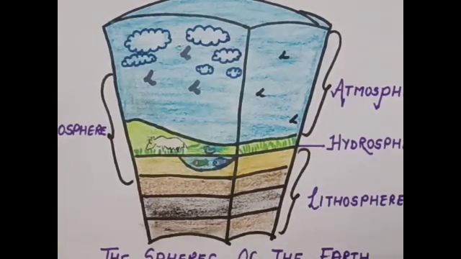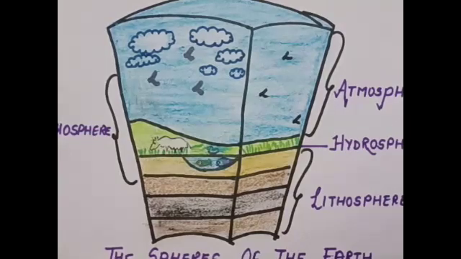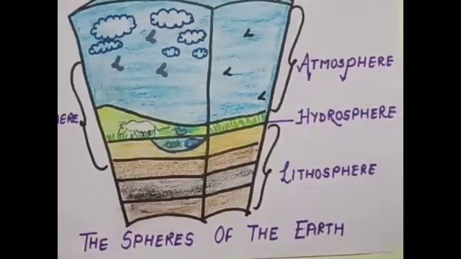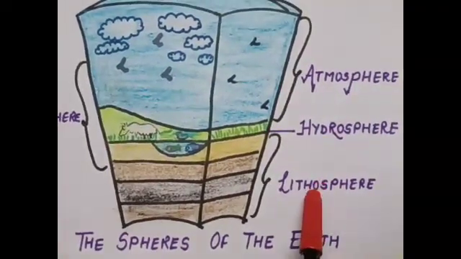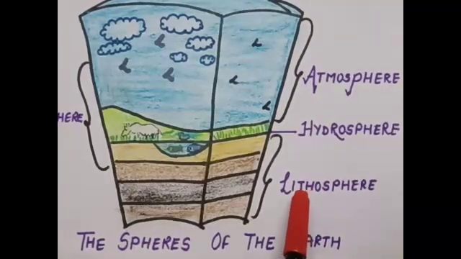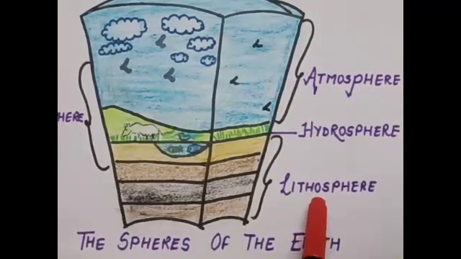Last week we started our third lesson for EVS 1, that was the Earth and its living world. In that lesson, we have seen different spheres of the Earth, and we started with the first one, that was lithosphere. And in lithosphere, we have seen different landforms like valleys, mountains, hills, deserts, farms, and so on.